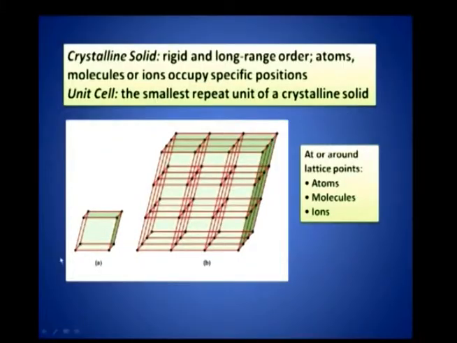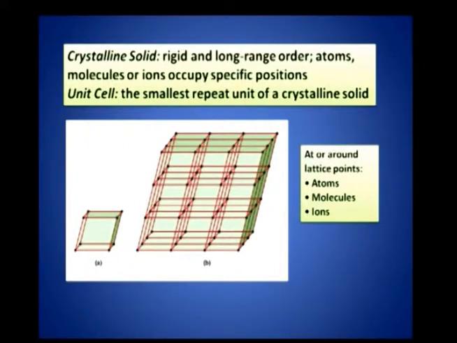Whether it contains atoms, molecules or ions, they occupy specific positions, and this is a unit cell. What is a unit cell? It is a fundamental building block, or the smallest repeat unit, of a crystalline solid. This is a crystalline solid, and this is a repeat unit, a fundamental unit. It is something like a wall. The wall is the bigger thing, and the wall is made up of bricks.